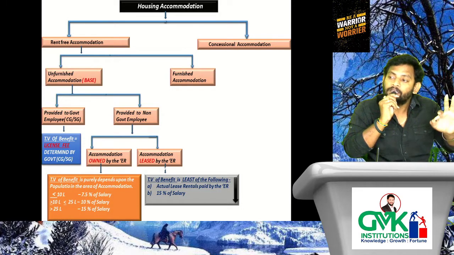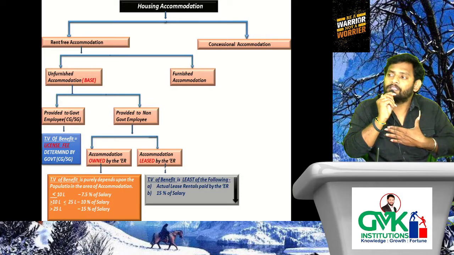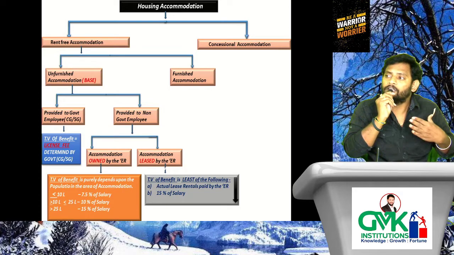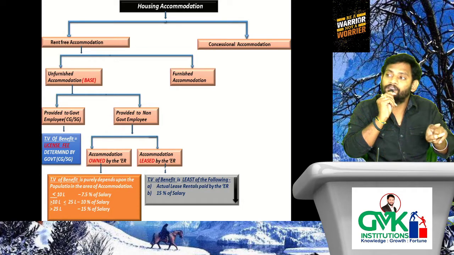That means the lesser amount will be chargeable to tax. If the lawmaker says the lesser will be chargeable to tax, it is for the benefit of the employee. Understood the point? Because they said "lesser of the following" for deciding the chargeability.